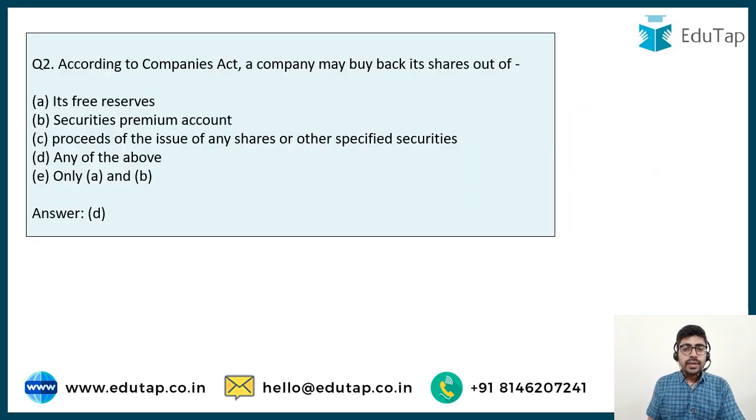So now we can easily answer this question, that a company may buy back its shares out of free reserves, securities premium account and the proceeds of the issue of any shares or other specified securities. So clearly the answer is going to be option number D.